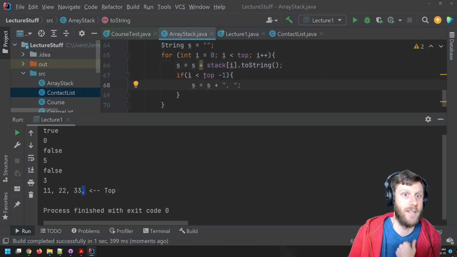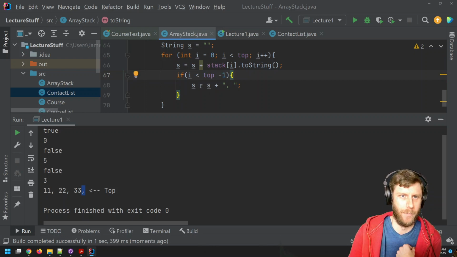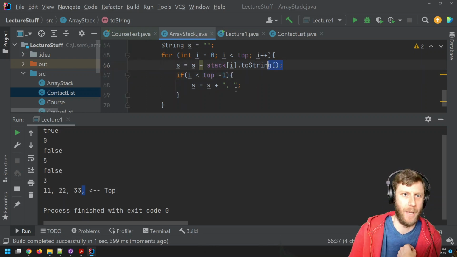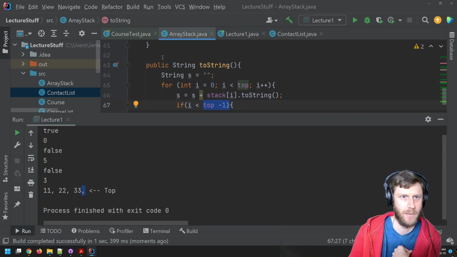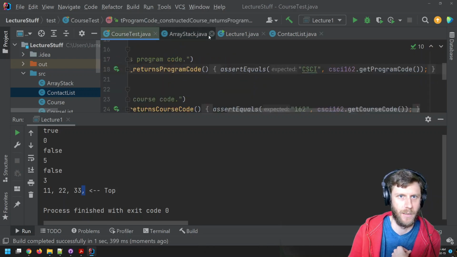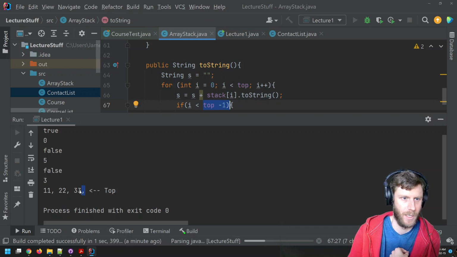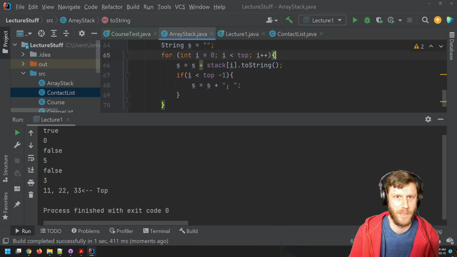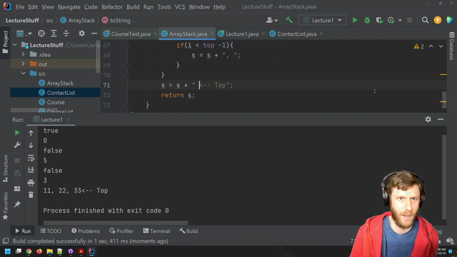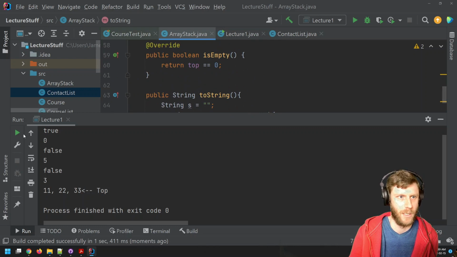So if i is not the last thing, also append the comma and space. If it is the last thing, well then we won't append the comma and space. So now if I go back and run, we shouldn't see that last comma. There we go. Oh no, but I should have a space. Okay, the solution to this is there. Add the space so we see a nice space after that 33. Rerun.